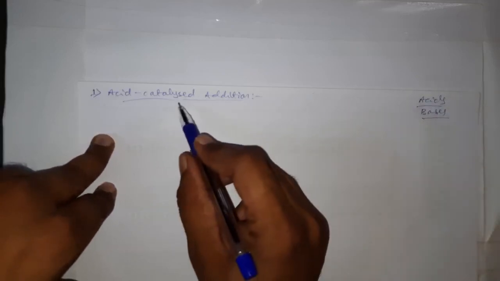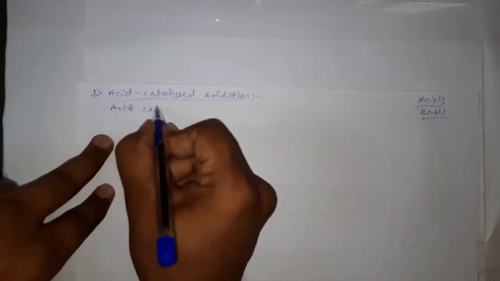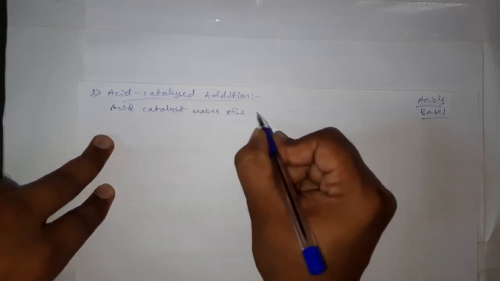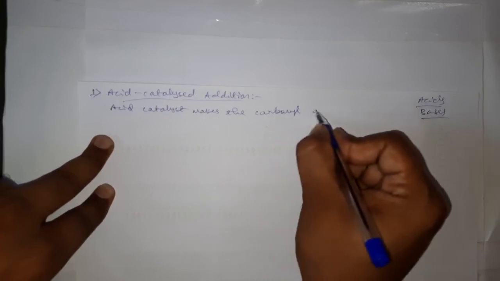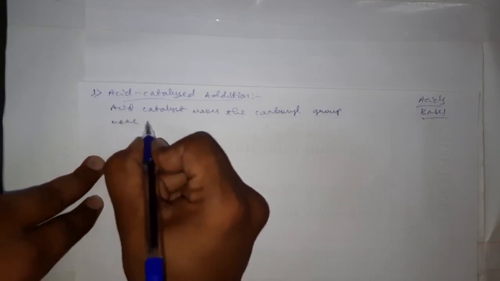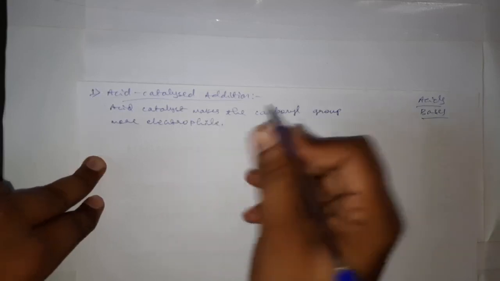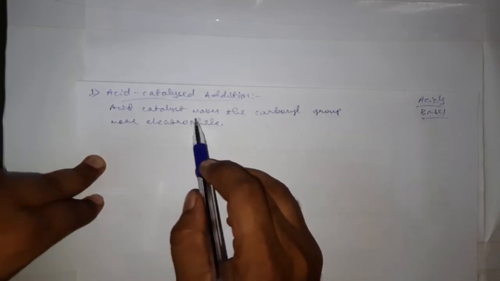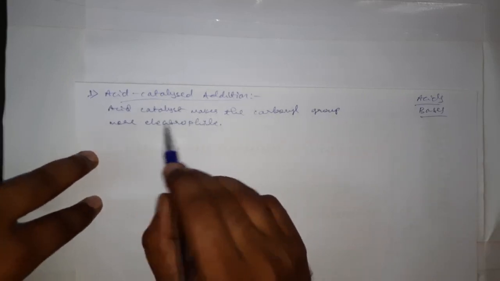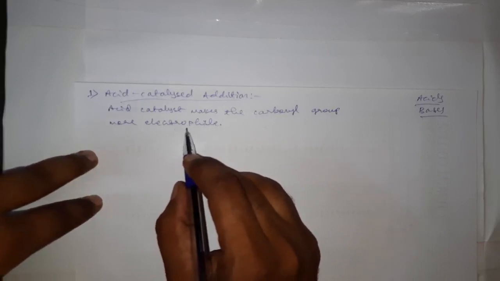See, this acid catalyst makes the carbonyl group more electrophilic. These acid catalysts, what we are using here in this reaction, make the carbonyl group of aldehydes and ketones more electrophilic. That is, it helps the carbonyl group to act as more electrophilic.